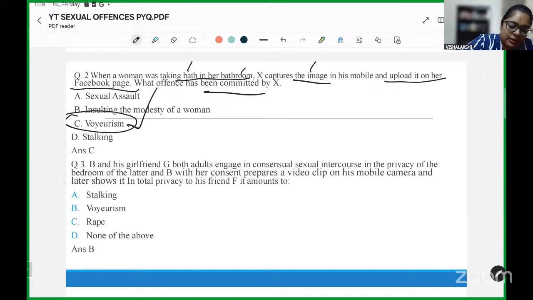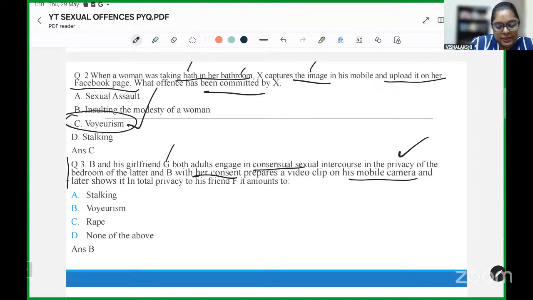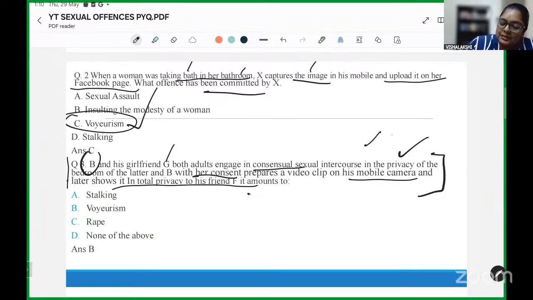Second example in front of us, B and his girlfriend G, both adults, engage in consensual sexual intercourse in the privacy of the bedroom of the latter, and B, with her consent, prepares a video clip on his mobile camera and later shows it in total privacy to his friend F. Now, here they engage in an intimate act of which B takes or clicks images, right?